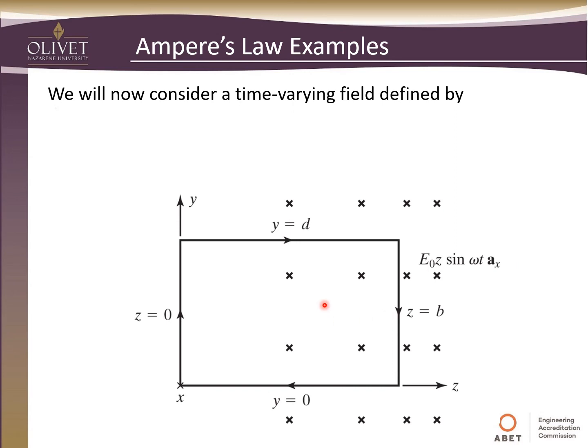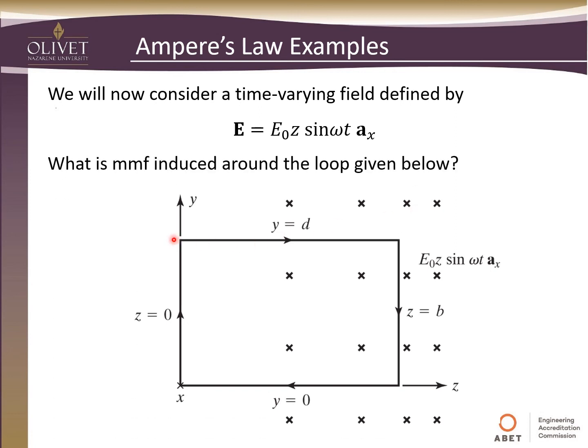So let's look at some examples. We want to now consider a time-varying field defined by this equation. So it's a sinusoidal field, and it's in the x direction. So we have this electric field, and it's denoted by the x's. Then we also have this loop going around here in the y and z, and their distances are b and d for all the sides.